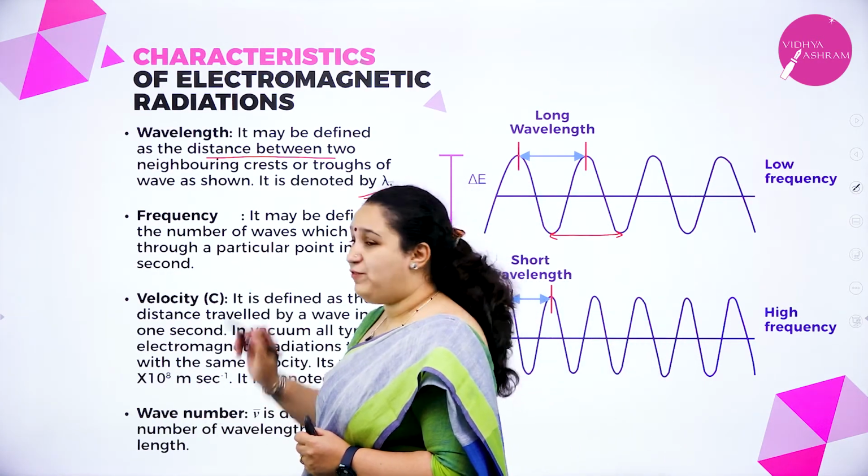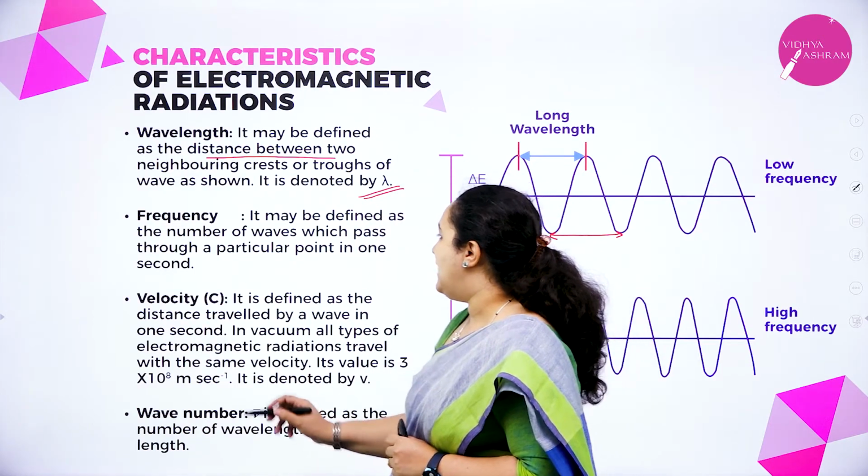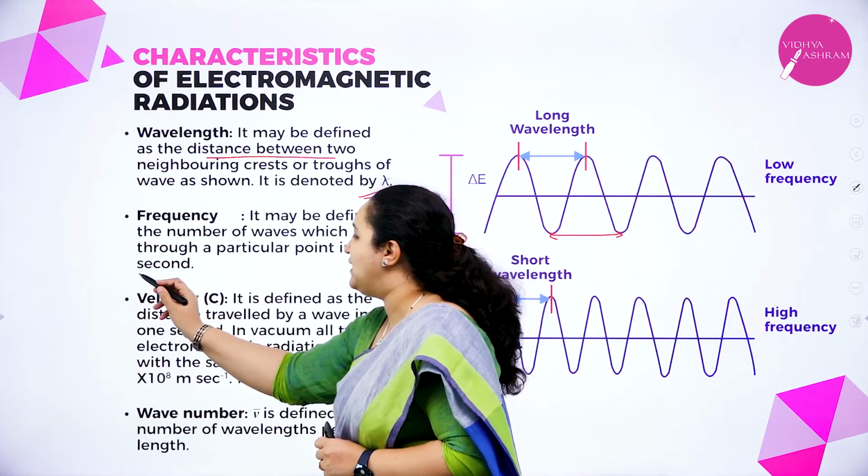Next we have frequency. What do you mean by frequency? It is defined as the number of waves which can pass through a particular point in 1 second.